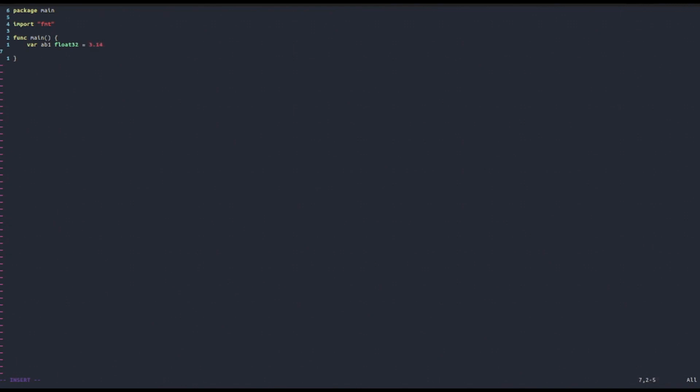So let us try to use the Printf function and print out its type and its value. Let's insert %T and then AB1. So let's see. As you can see, we got float 32 and then 3.14.